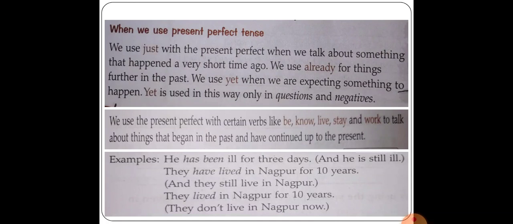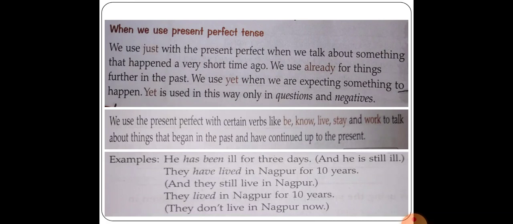He has been ill for 3 days. Means he is still ill. He has not recovered. He is still ill. Now, they have lived in Nagpur for 10 years. Means they still live in Nagpur.